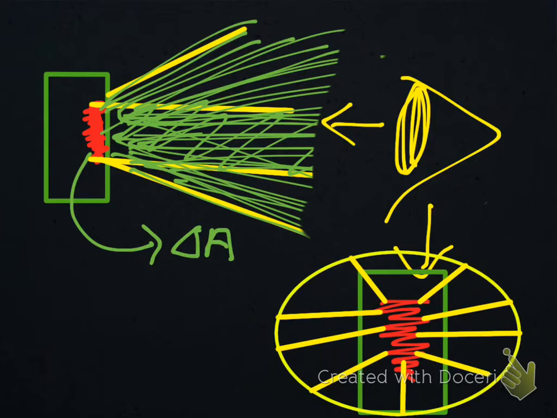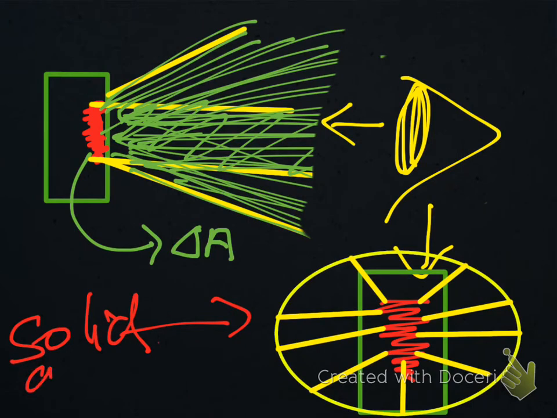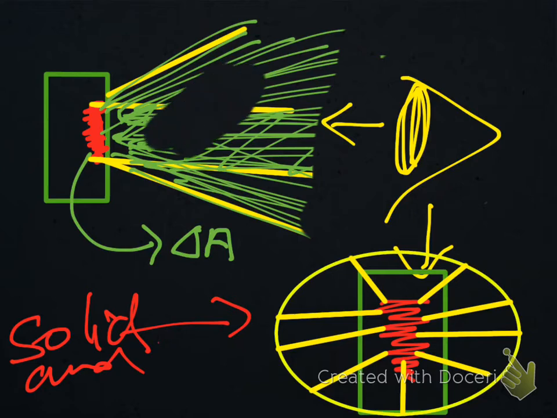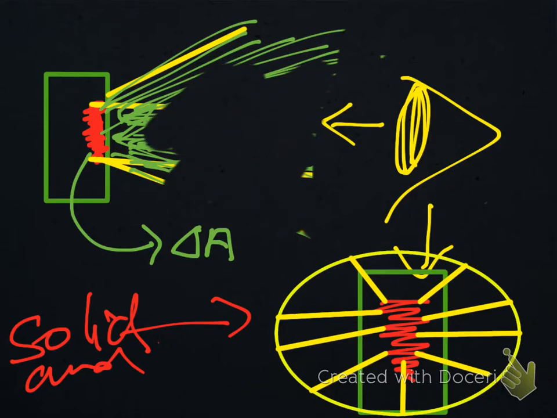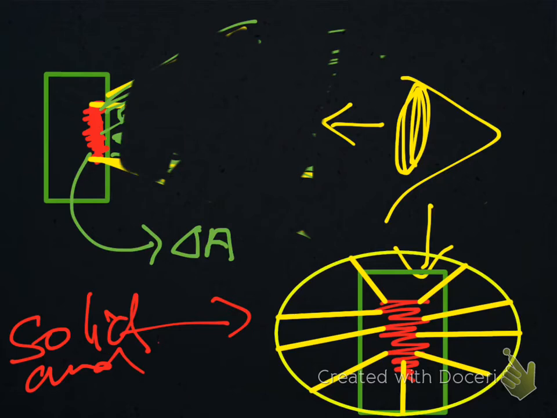So this is a solid angle, so we have to consider a solid angle. A solid angle would be formed. I hope I'm able to explain it properly and you're able to visualize, because on a two-dimensional surface it's quite difficult to draw a solid angle. Actually it is not possible, because a solid angle is 3D and we cannot draw 3D objects in 2D.